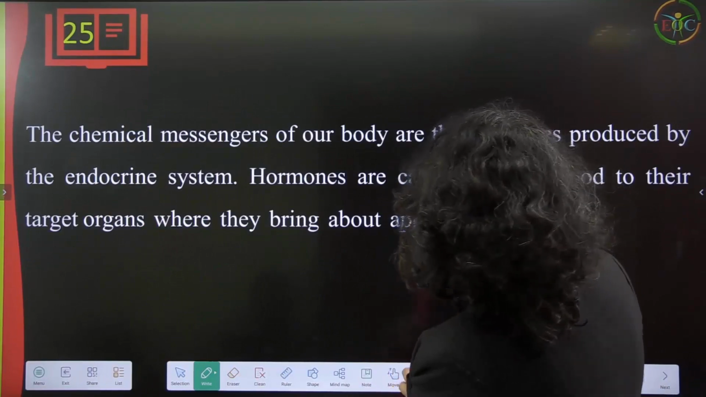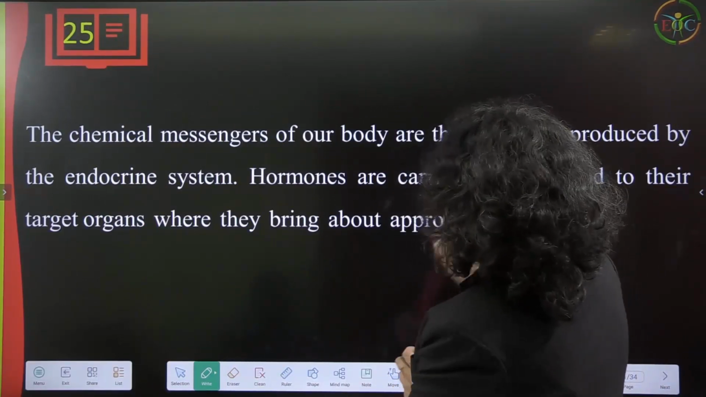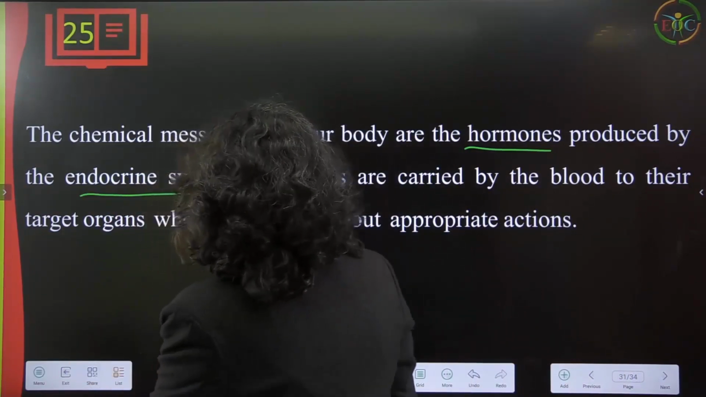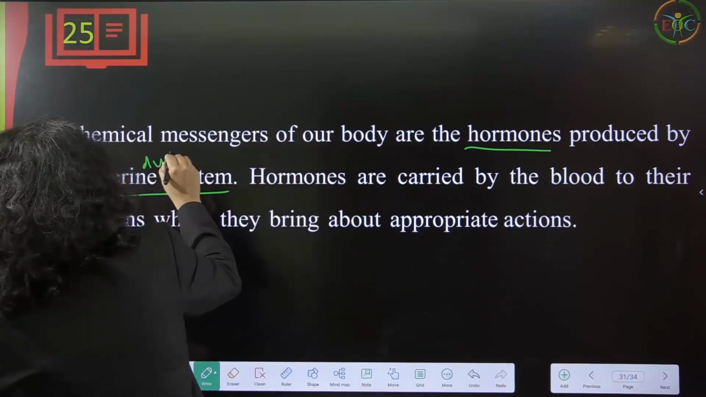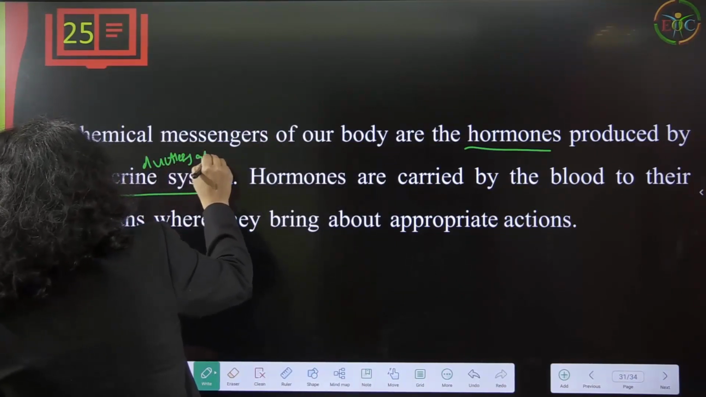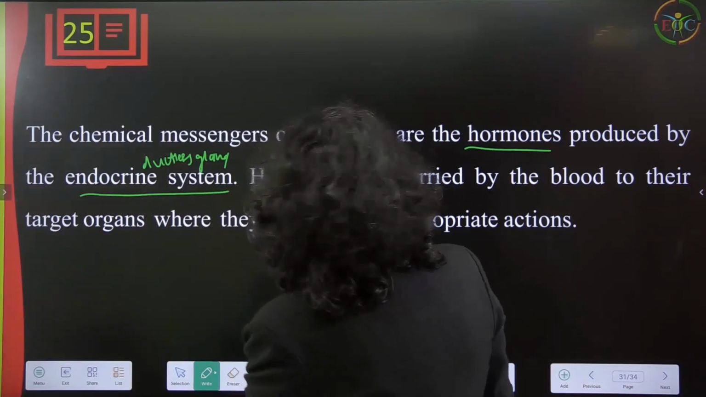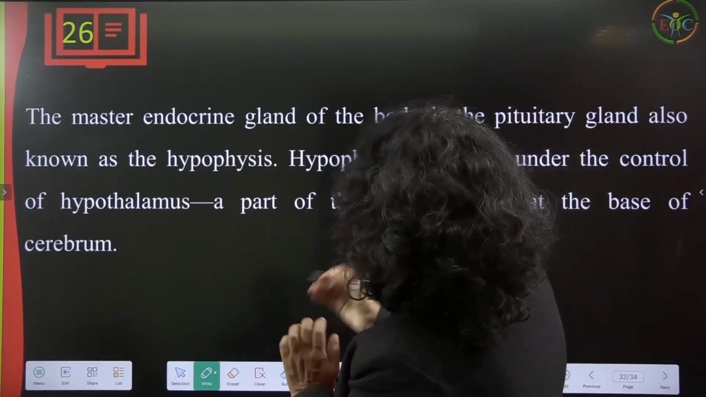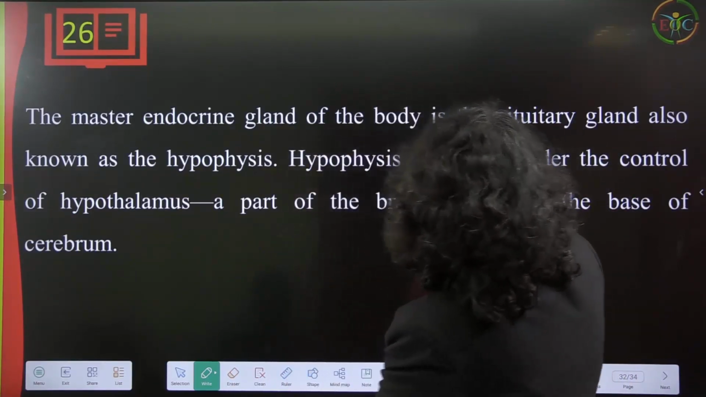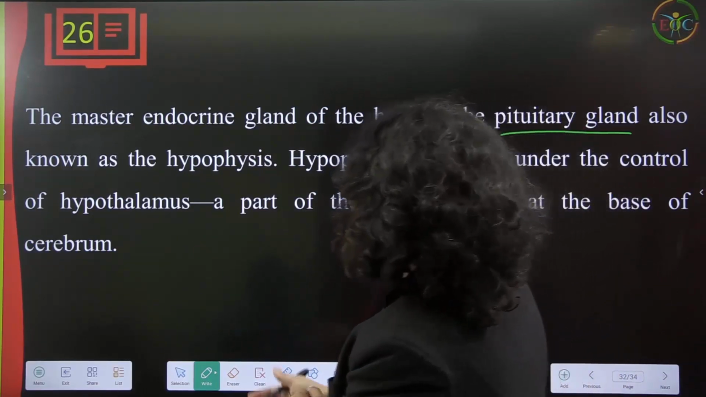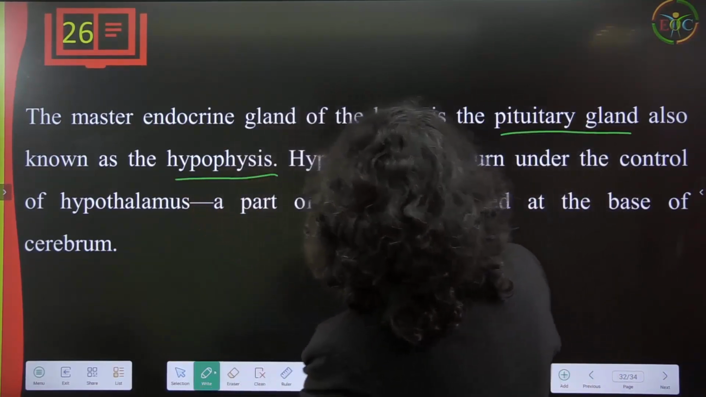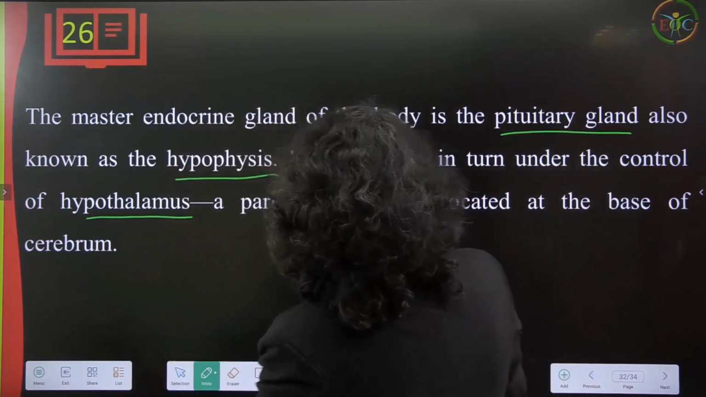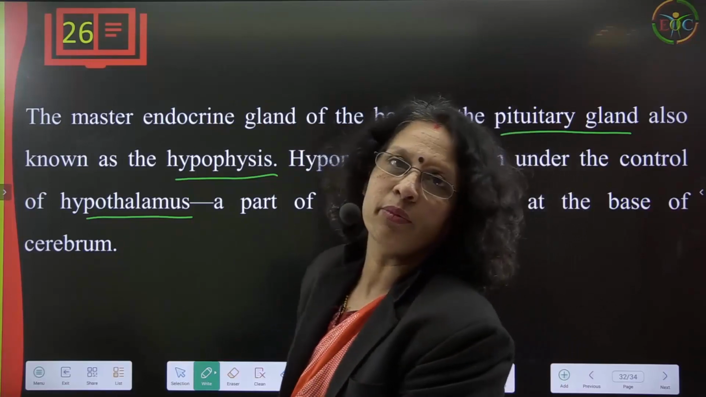Now the chemical messengers of our body are hormones, which are produced by the endocrine system. The endocrine system is the ductless gland system. Hormones are carried by the blood to their target organ where they bring about appropriate actions. The master endocrine gland of the body is the pituitary gland, also known as hypophysis. Hypophysis is in turn under the control of the hypothalamus, a part of the brain located at the base of the cerebrum.